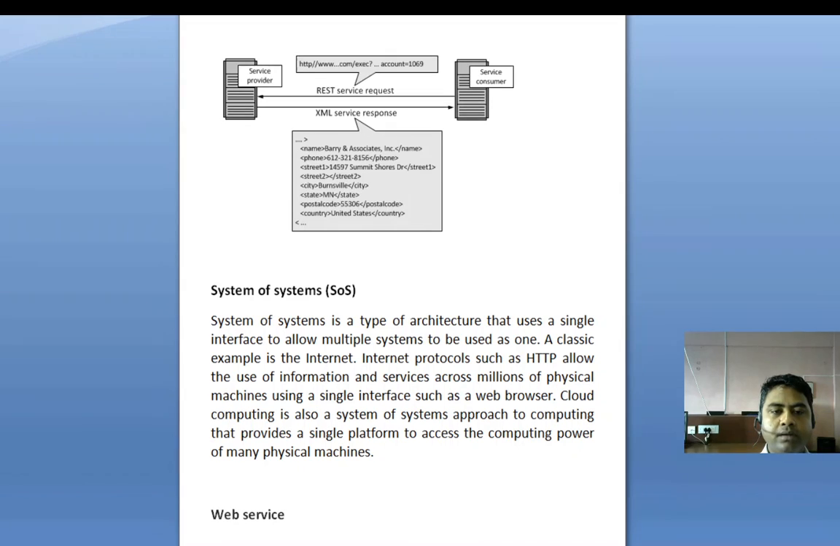In the next lecture, we will see web services and the link or communication of REST with web services.